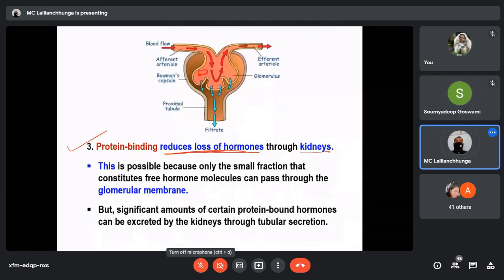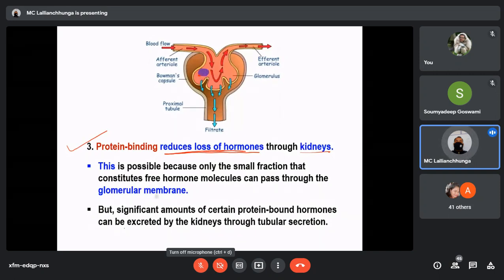Oh, okay, I'll repeat. Here you see, hormones are transported in the blood. You just see the diagram. Let's say this violet color is a carrier protein, the plasma protein which binds the hormone.